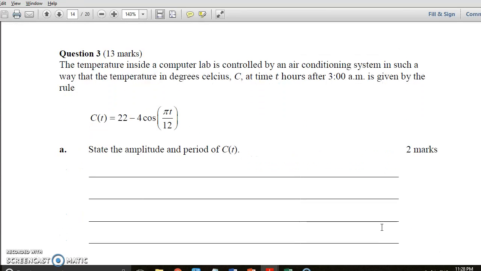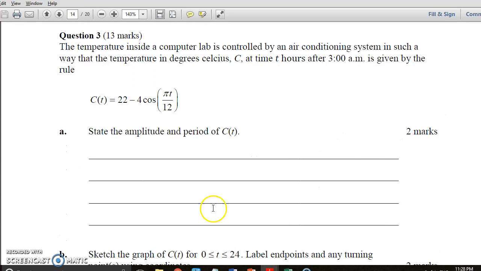Oh, here we go. It's a practical application of cosine function, trigonometric function, circular function, whatever. Temperature inside a computer lab is controlled by an air conditioning system in such a way that the temperature in degrees Celsius at any time t hours after 3 a.m. is given by the rule this. State the amplitude of that.